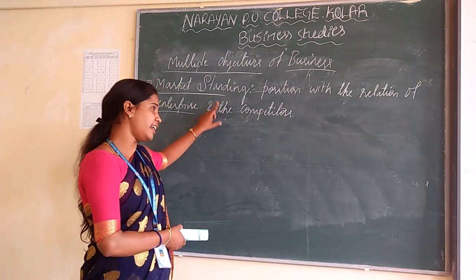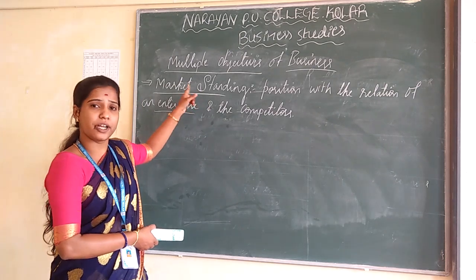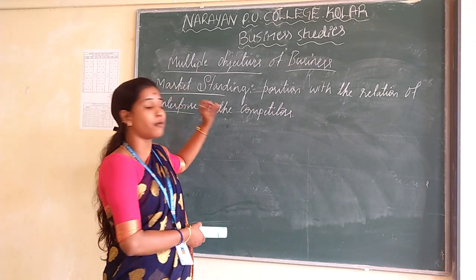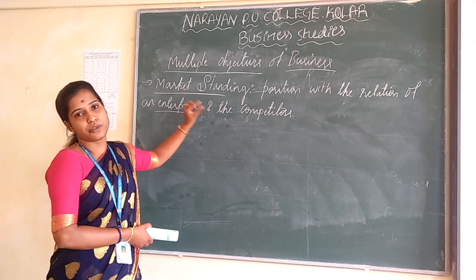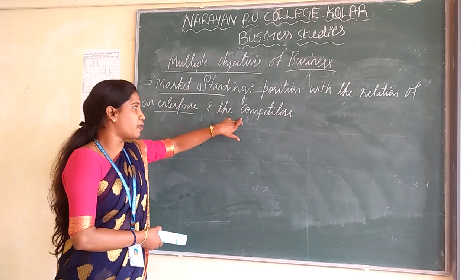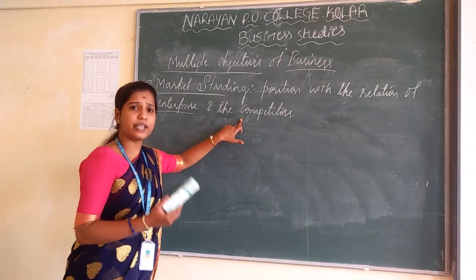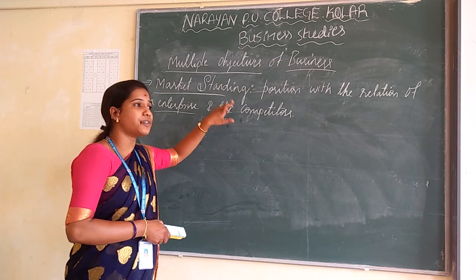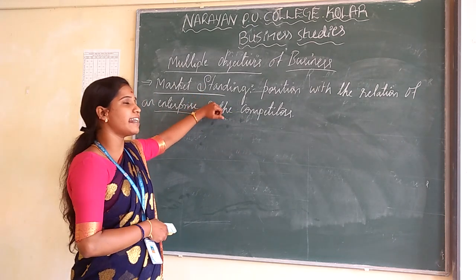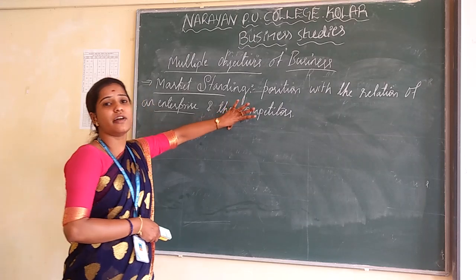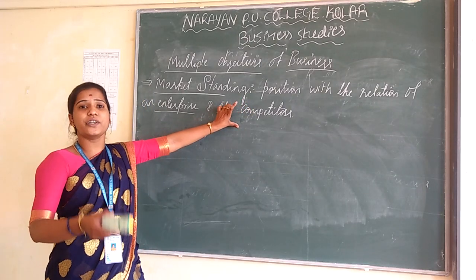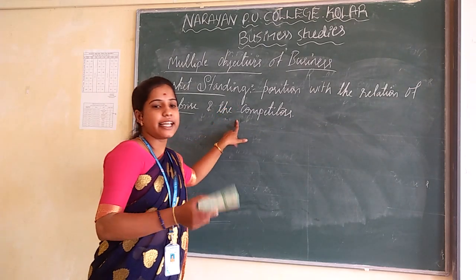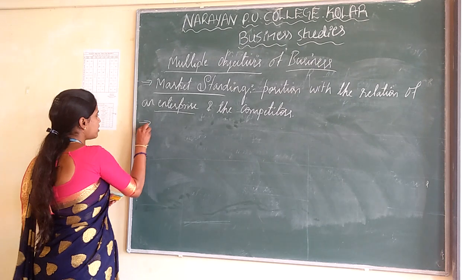That means they are going to satisfy the needs of customers. That means they are going to provide a good quality of goods and services. If they provide good quality of goods and services, they can survive in the business organization. So the market standing means they are going to provide high quality of goods and services, and also it shows the relation between an enterprise and their competitors. And the next one is innovation.